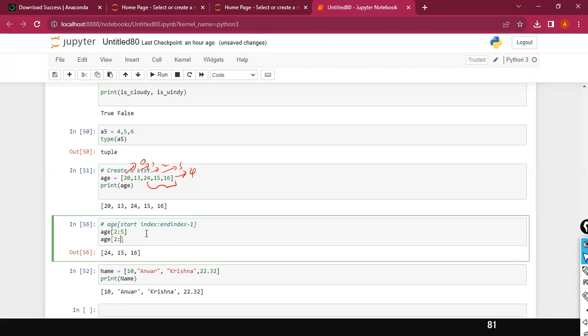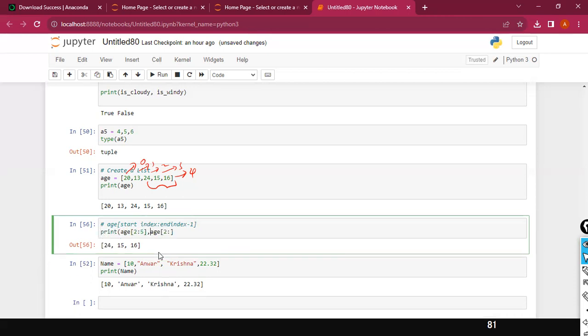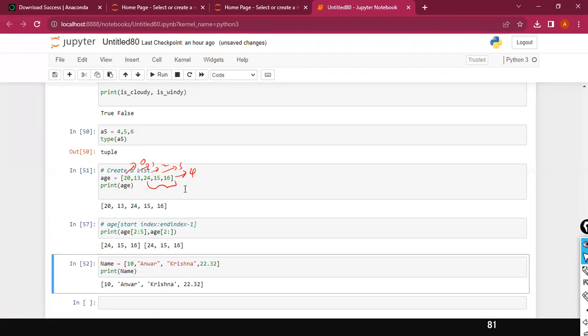I can say 2 colon. Simply do this. That means start from the second index value till the end. Both of them will give the same output. I just use the print function so that we can compare both of them side by side. Look here, both of them give the same answer.